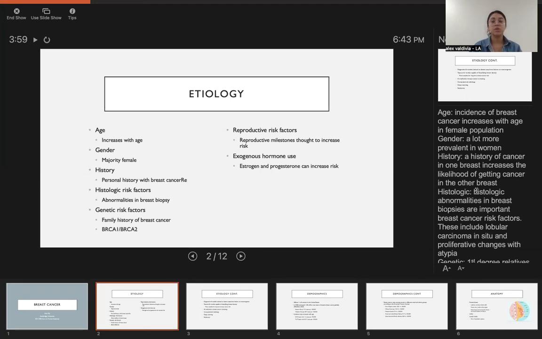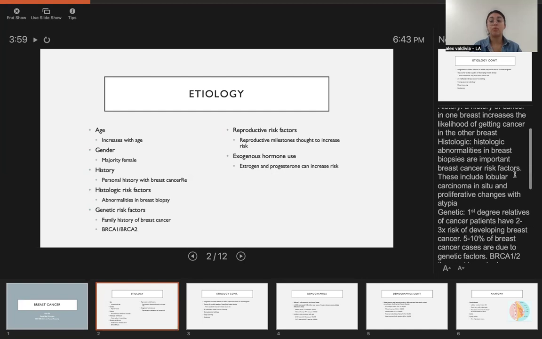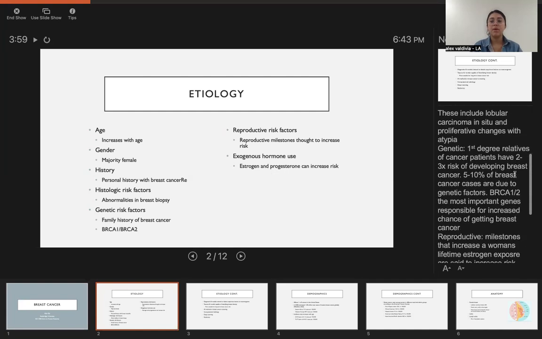A personal history of breast cancer. So if you've had breast cancer in one breast, it is more likely that you'll get it in the other one as well. Histological abnormalities in breast biopsies are important breast cancer risk factors. These include lobular carcinoma in situ and proliferative changes with atypia.